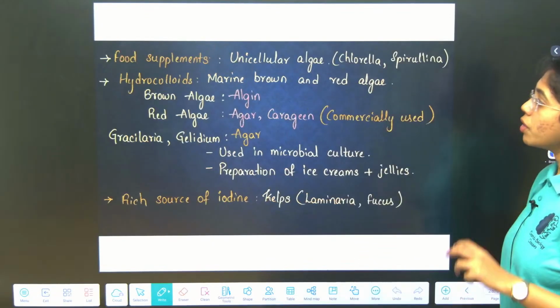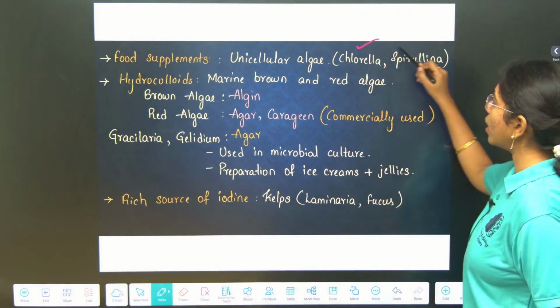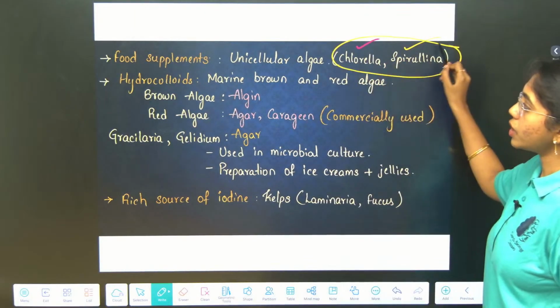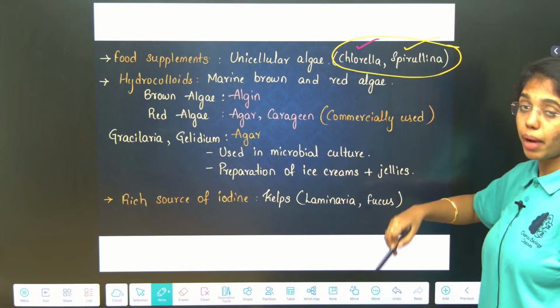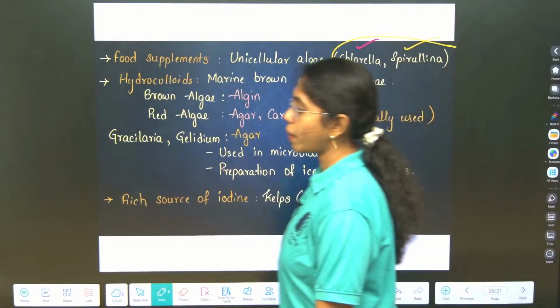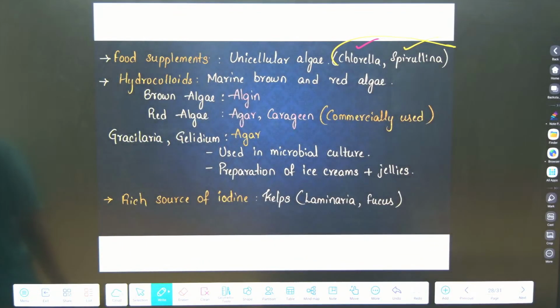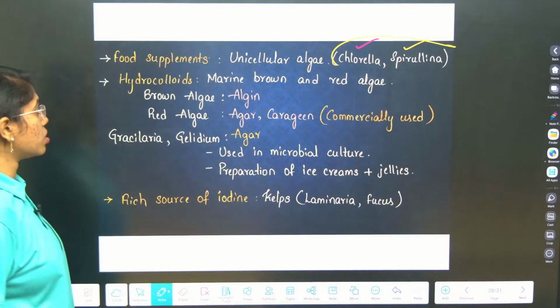And next, food supplements. Food supplements are unicellular algae like Chlorella and Spirulina. They are used as food supplements, especially by space travelers. Okay, Chlorella and Spirulina, these are the unicellular algae used as food supplements, especially by space travelers.